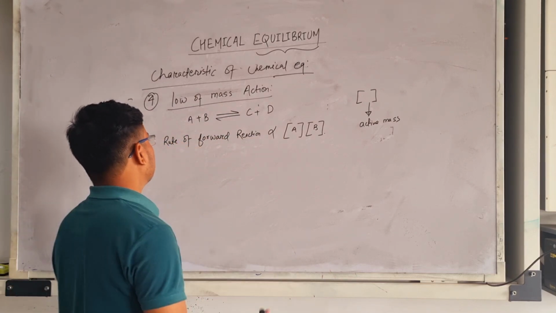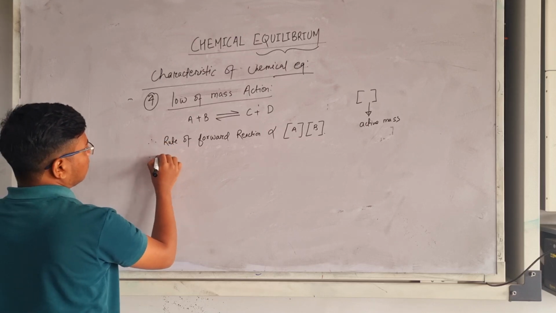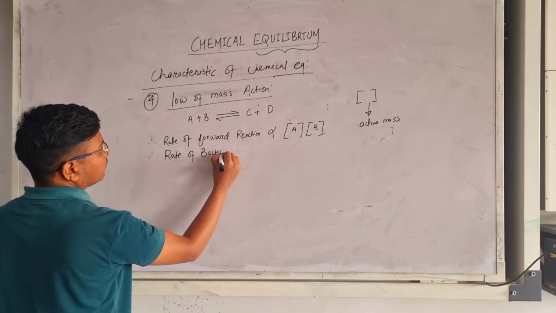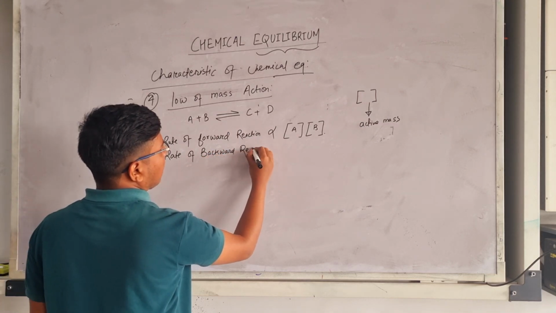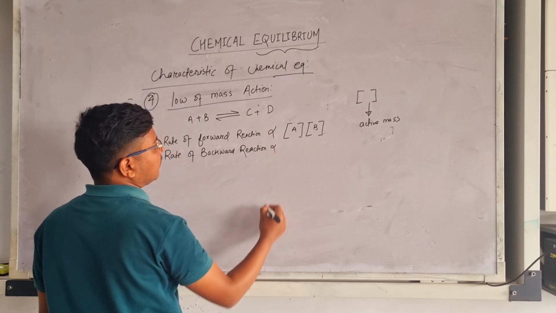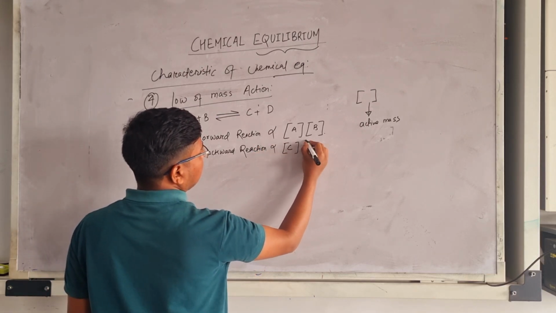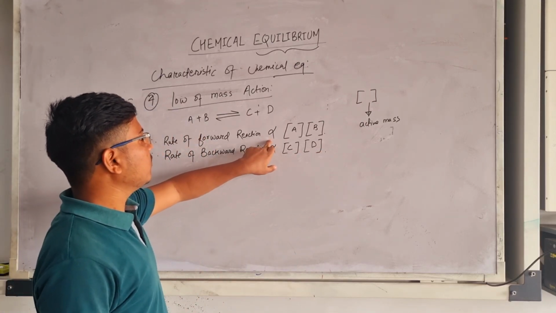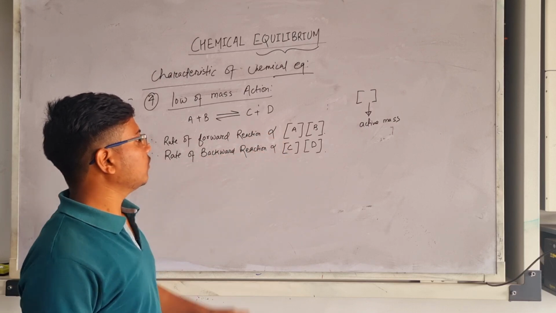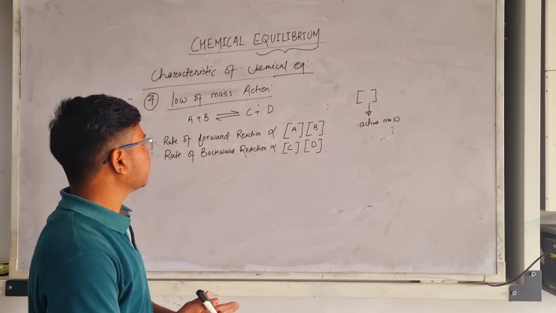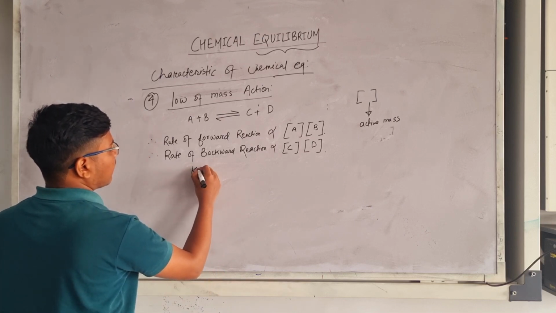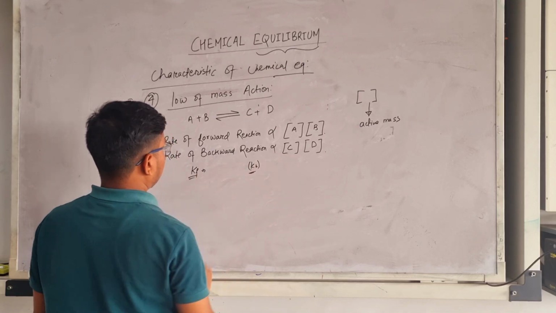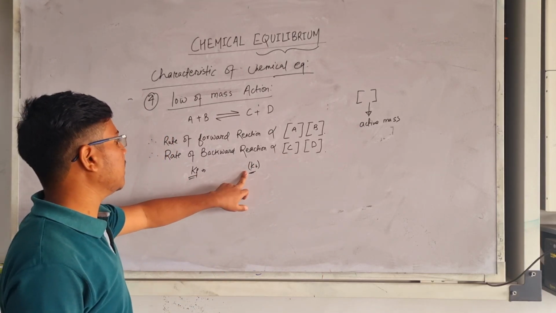Okay, and we can also write the rate of backward reaction. The rate of backward reaction is directly proportional to the active mass of C and the active mass of D. So now if we want to remove this proportionality, we have to introduce one constant, known as Kf and Kb, the constants for the forward reaction and the backward reaction.